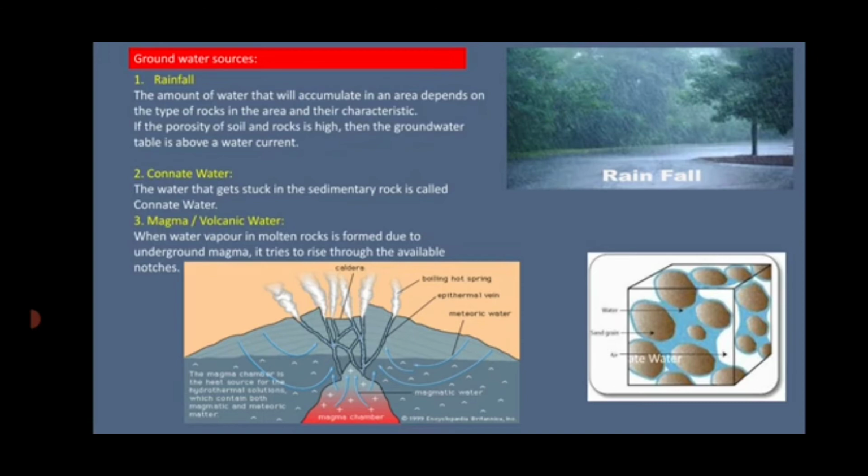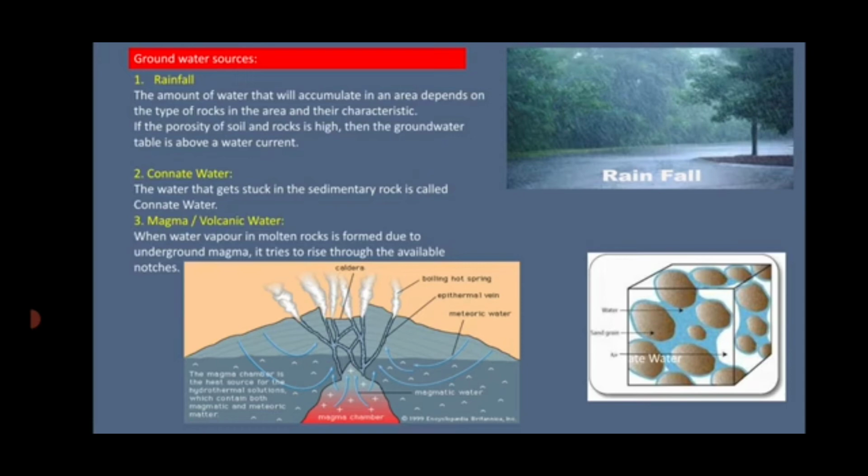Now along with rain and snow, rivers and lakes can also be the source of this water. Now if the porosity of the soil and rocks is high, then what happens, the underground water table is above a water current. Okay, for example, suppose two water currents are at more and less height from each other, and if the porosity of the rocks is high, then what happens, the water will seep from the high current into the low current. Okay, then next, connate water.